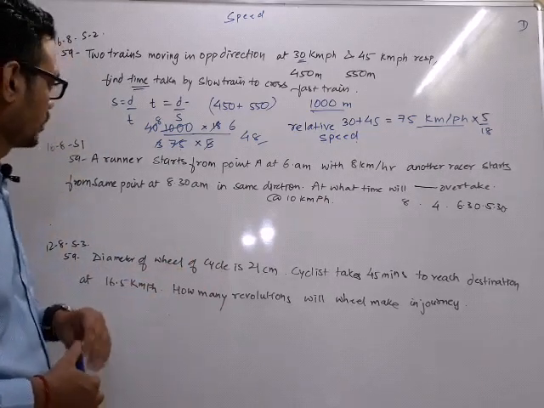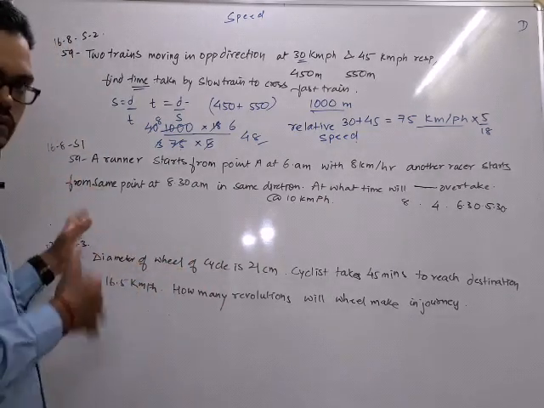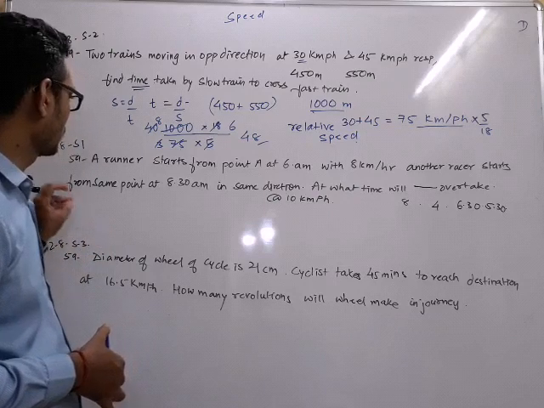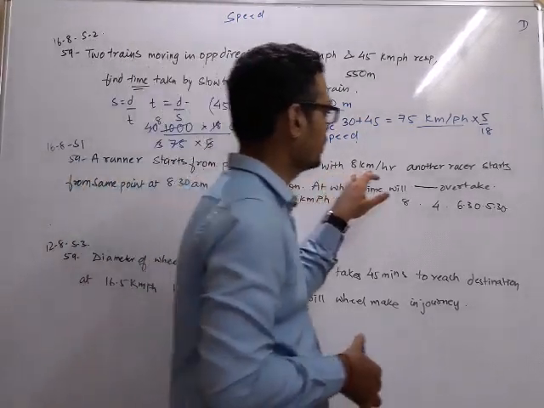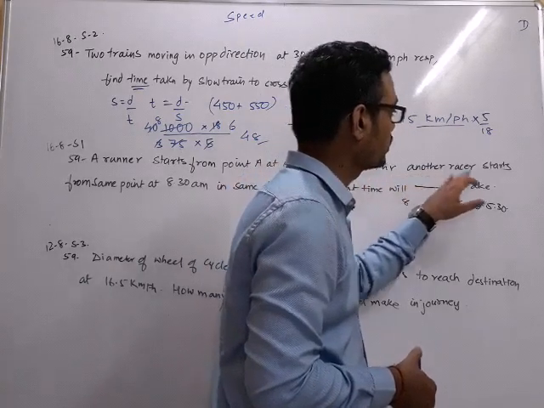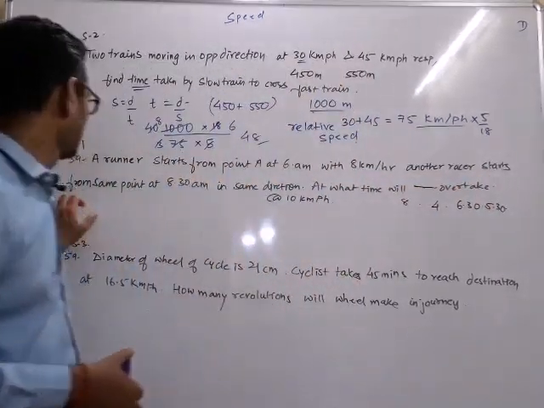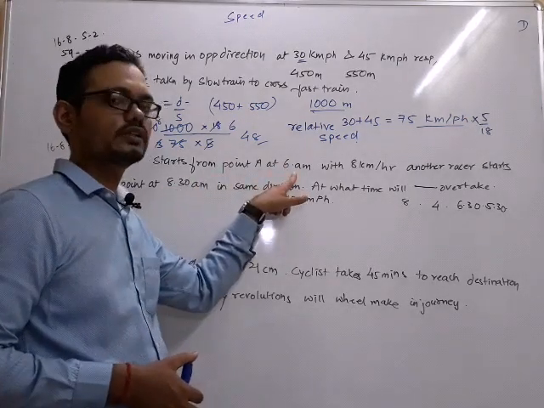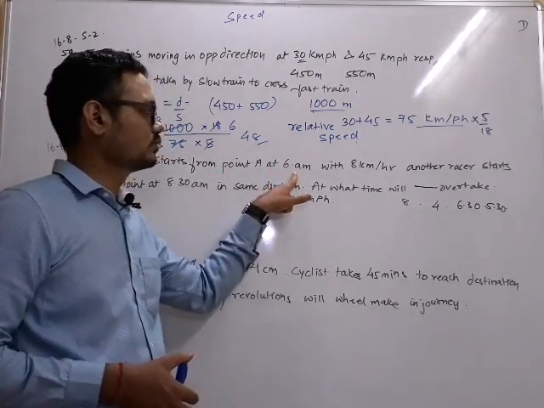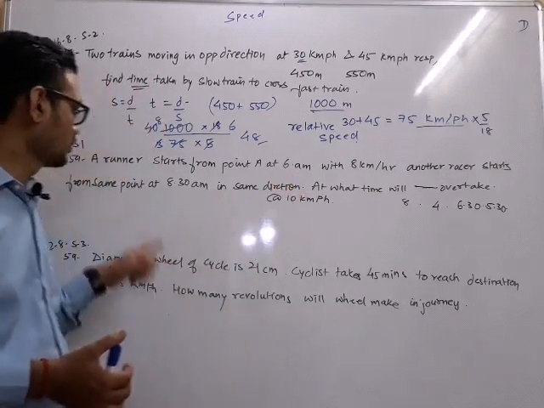Okay, now next one. This is another difficult one. Looking difficult, but actually it's not. A runner starts from point A at 6 a.m. with 8 km per hour. Another runner starts from the same point at 8:30 a.m. So one person is starting at 6 a.m. in the morning.